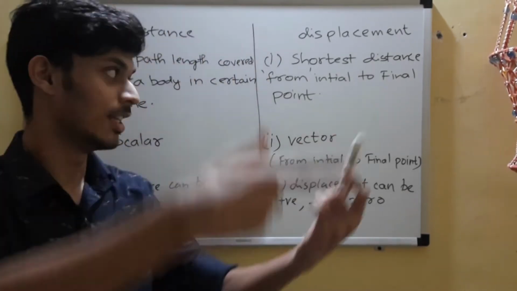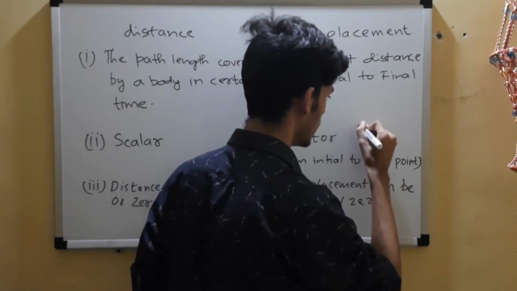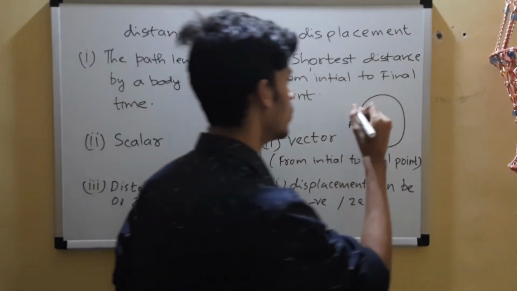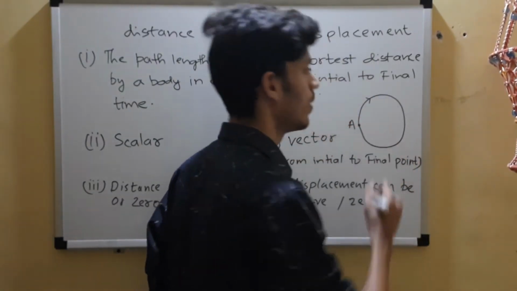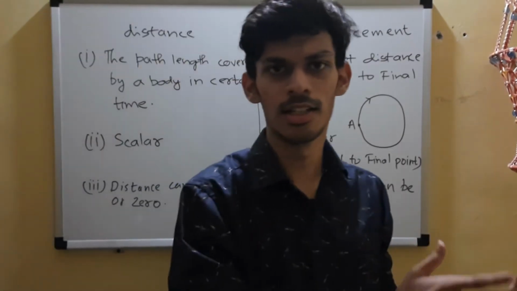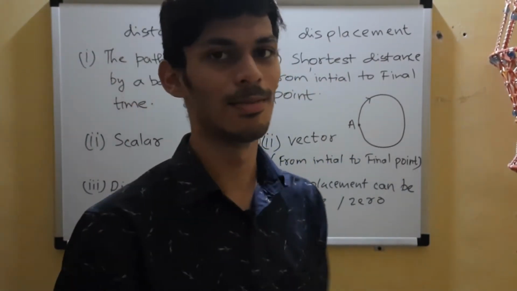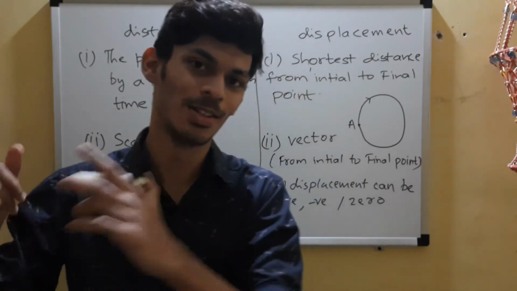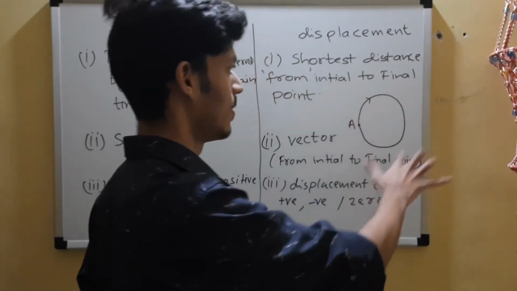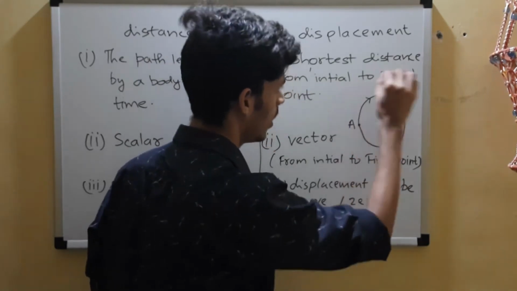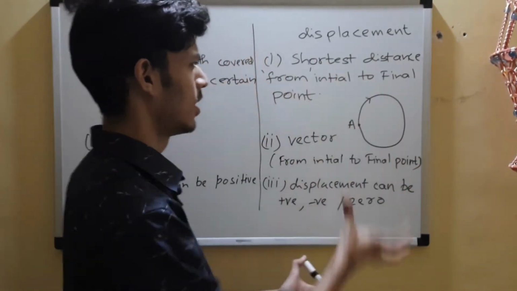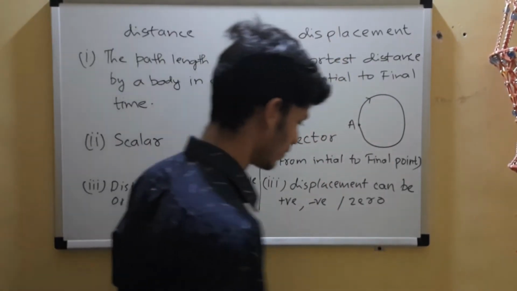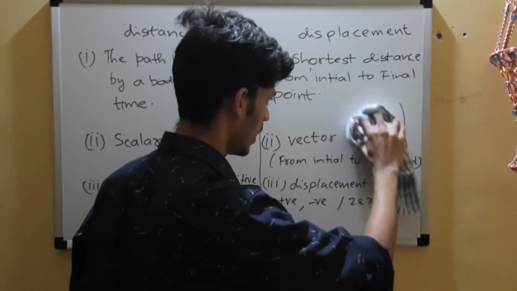Okay, or in one more case, the displacement will be zero, which is when you move about a circle. You start from this point A, move about the complete circle and return back to the same point. So you move a certain distance and come back to the initial point. In that case, displacement will be zero. Either you don't move at all or you move and come back to the same initial point. In that case, displacement will be zero, because you started at this point and you came back to this point. So the shortest distance from initial to final point does not make any sense, right? So it's zero. So the zero case we figured out.